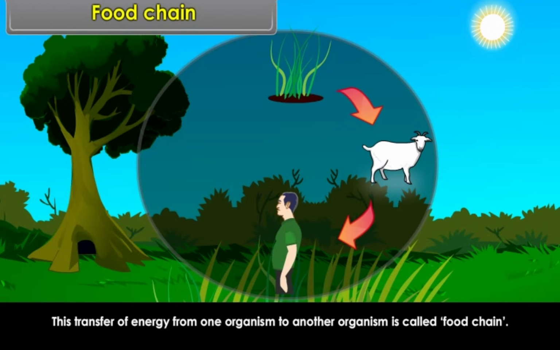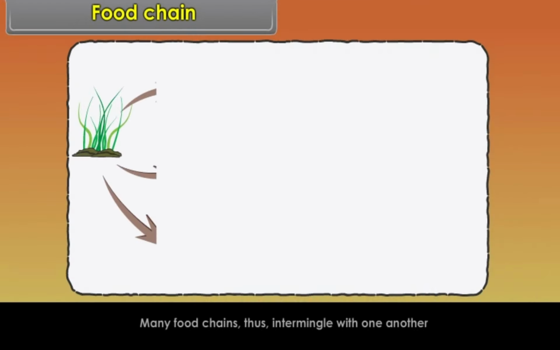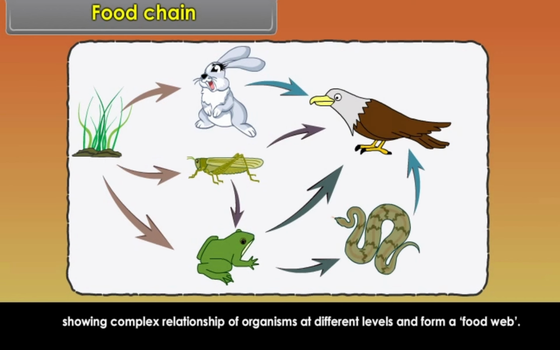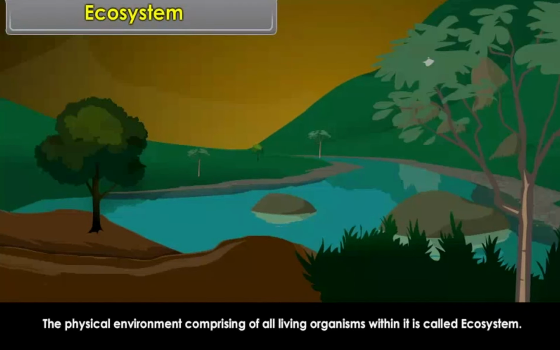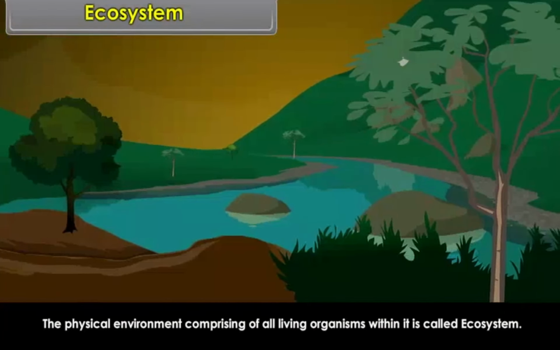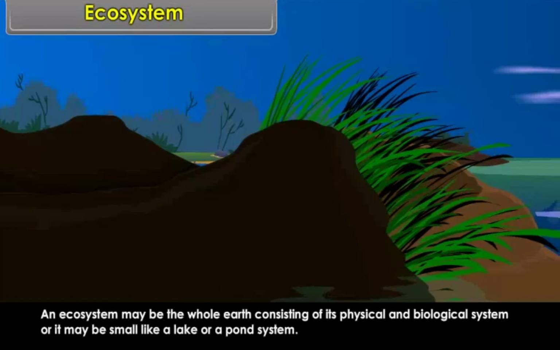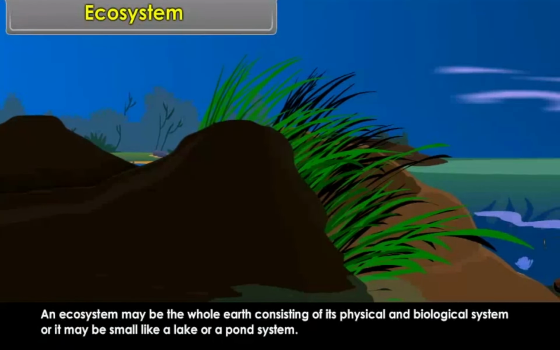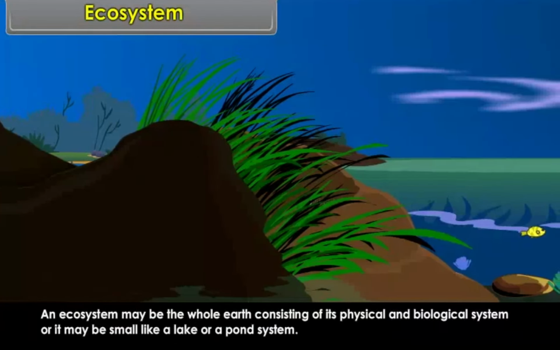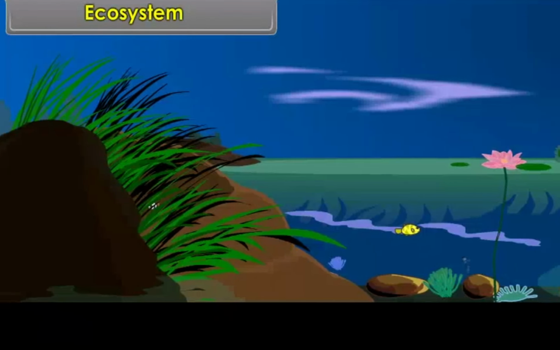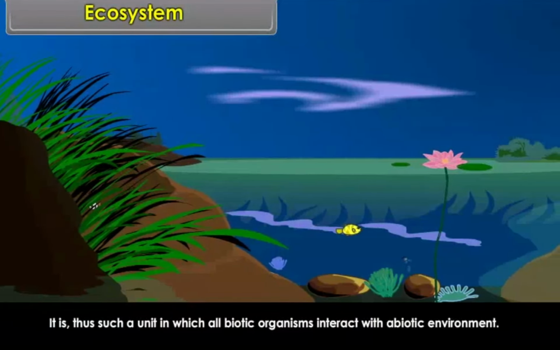Many food chains thus intermingle with one another, showing complex relationships of organisms at different levels, and form a food web. Ecosystem. The physical environment comprising all living organisms within it is called ecosystem. An ecosystem may be the whole earth consisting of its physical and biological system, or it may be small like a lake or a pond system. It is thus a unit in which all biotic organisms interact with the abiotic environment.